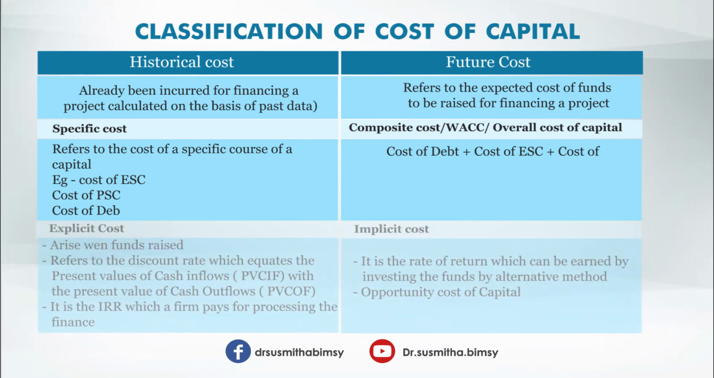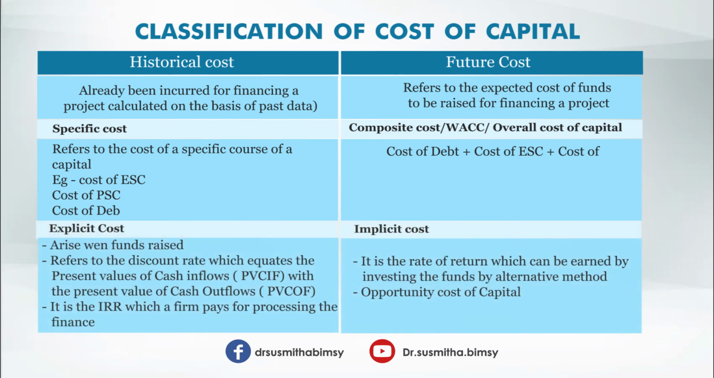And we have one more classification, that is explicit cost and implicit cost. Explicit cost arises when funds are raised. It refers to the discount rate which equates the present value of cash inflow with the present value of cash outflow. That is the IRR, internal rate of return, which the firm pays for procuring the finance. We will discuss the IRR technique in detail in the capital budgeting chapter.